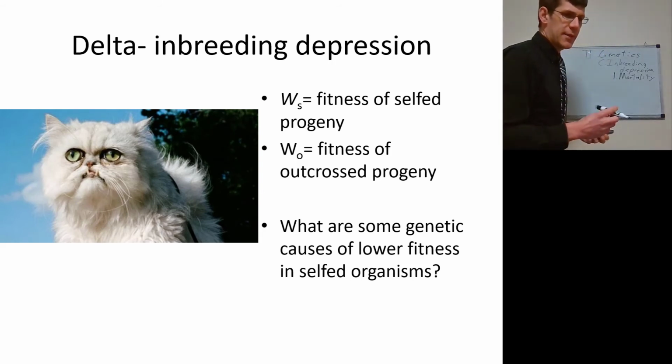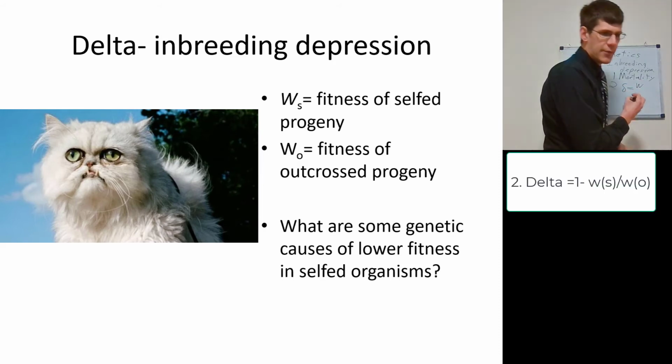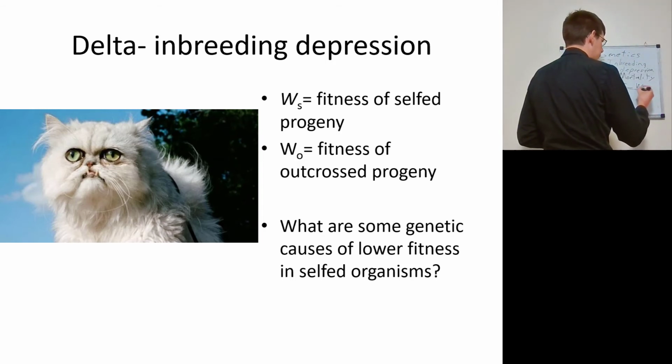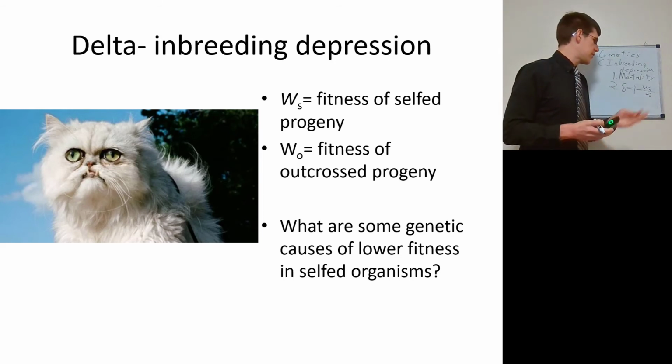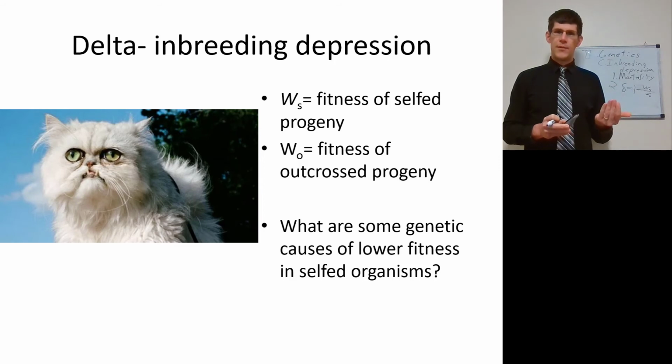And we calculate inbreeding depression as delta. Delta is equal to W sub S over O, or O over S? S over O. Okay. It's 1 minus W sub S over W sub O. So delta equals 1 minus W sub S over W sub O. W sub S is the fitness of self progeny, and W sub O is the fitness of outcross progeny.